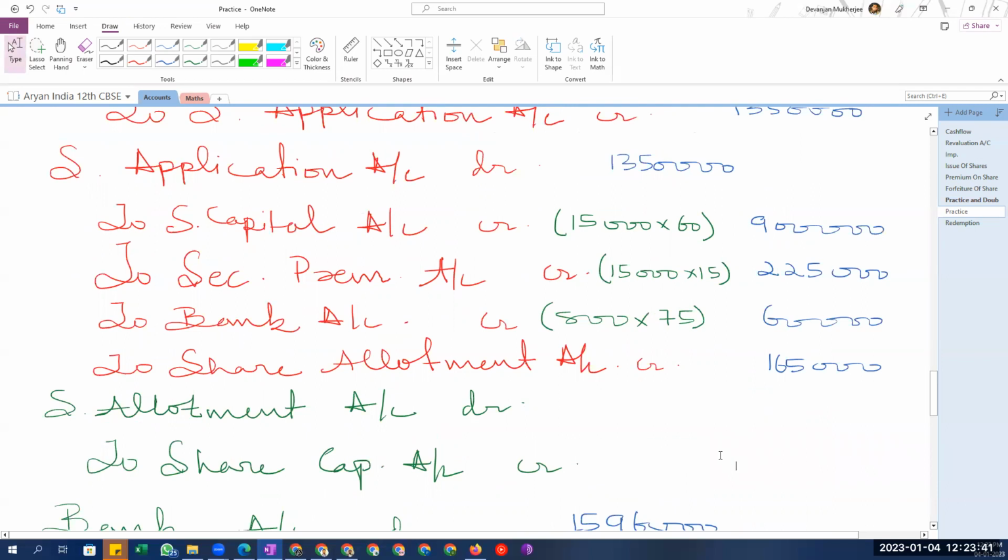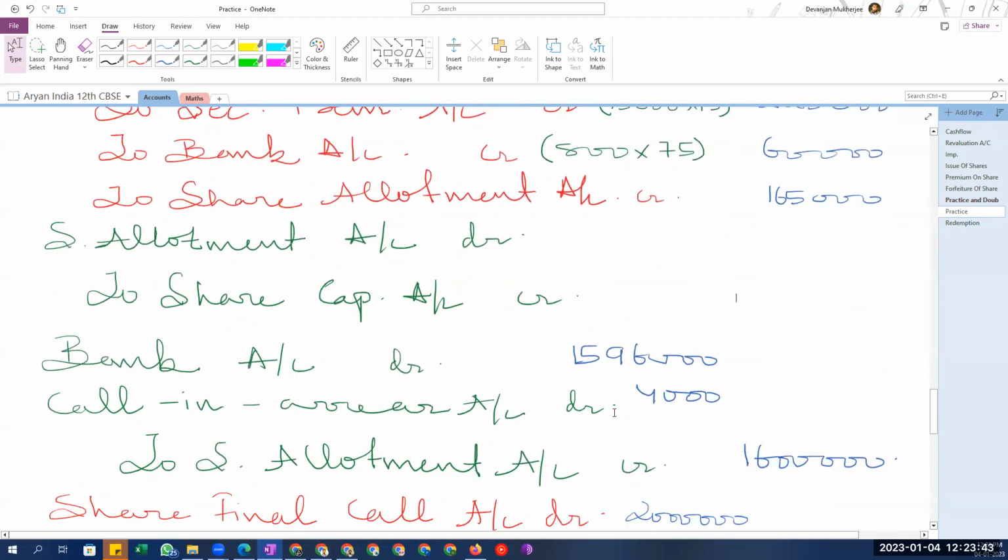I have a question. What about the transfer to the allotment account we did in application? That will be adjusted when we receive the money, right? When the people in the bank pay there, we will be adjusting that money, extra 165. We will not ask them to pay that extra that we already have with us, the extra money that we have.